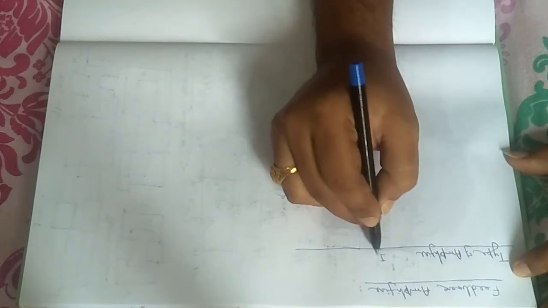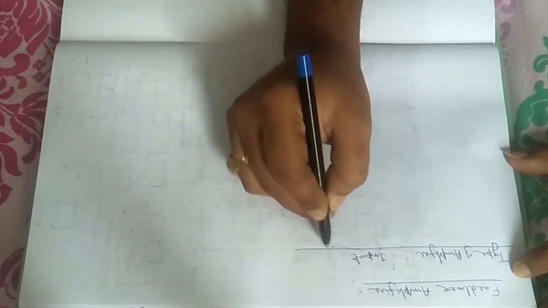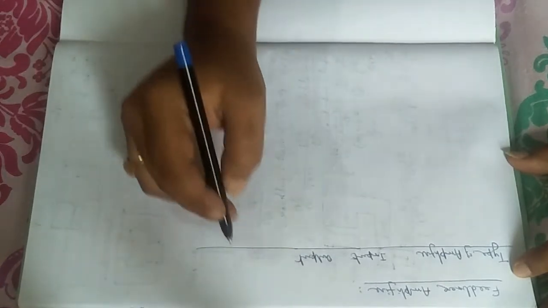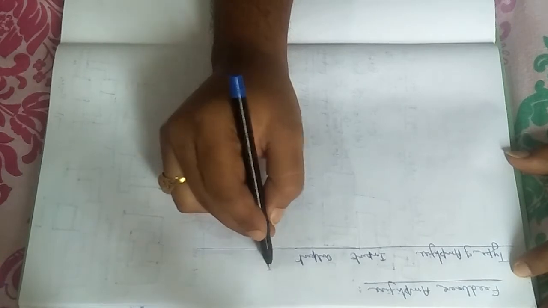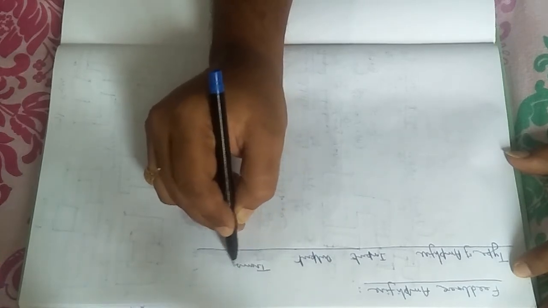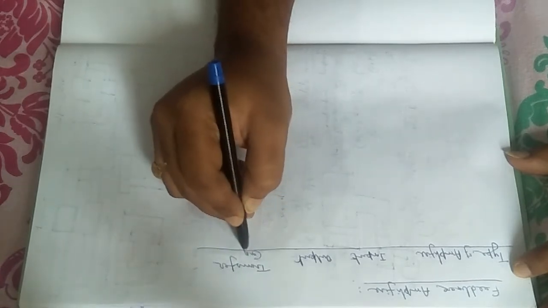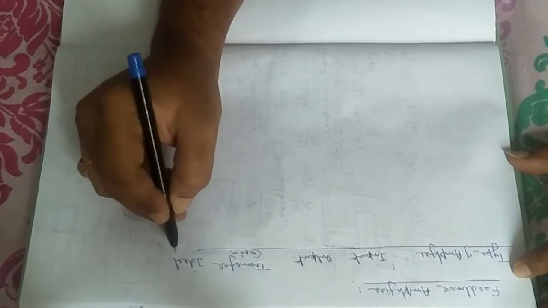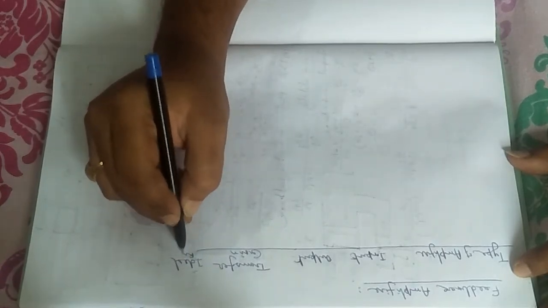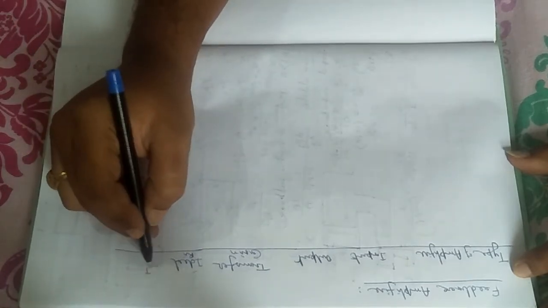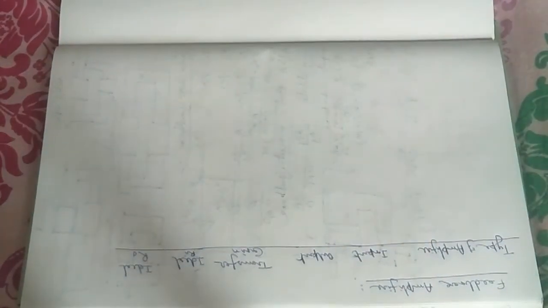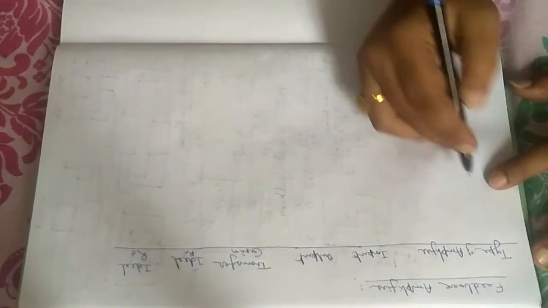Second, input, corresponding output, then transfer gain, then ideal Ri, meaning input resistance, then ideal Ro or R0, that means the output resistance.